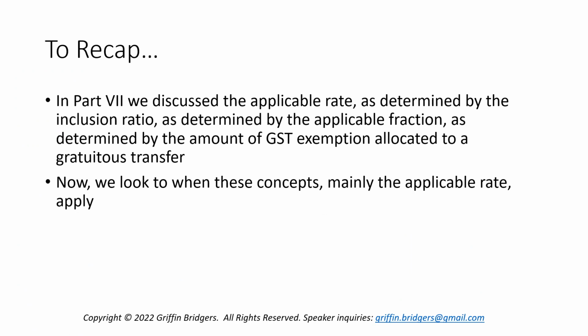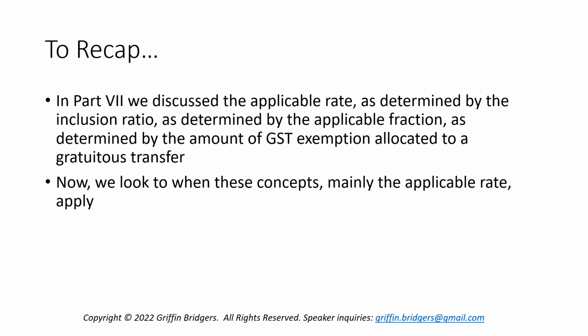But in case you want to follow along in this series, just to recap what we've covered so far, we just left off in Part 7 with some key terms like the applicable GST tax rate, which, as you recall, was determined by the inclusion ratio, which was also determined by the applicable fraction, which in turn was determined by the amount of GST exemption allocated to a gratuitous transfer, typically an indirect skip, in the context that we're looking at.